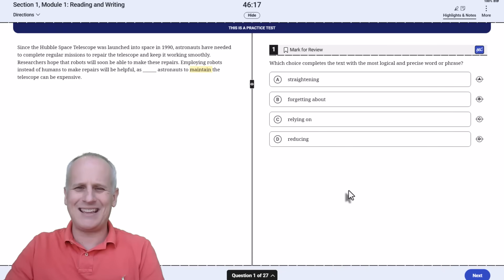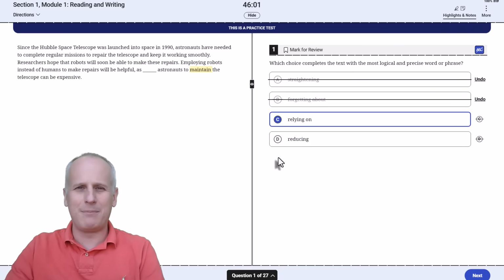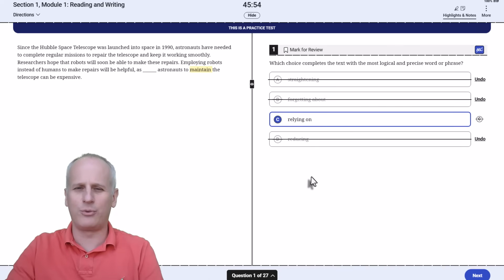But starting with choice A, straightening does not match maintaining, and straightening astronauts would be very interesting. Every now and again, the exam can make you chuckle if you think about it literally. Then forgetting about is really going to be a content reversal, kind of a tone reversal. We'll get rid of that. Relying on absolutely matches the contextual prediction of maintaining, and then reducing is going to be a contextual reversal.